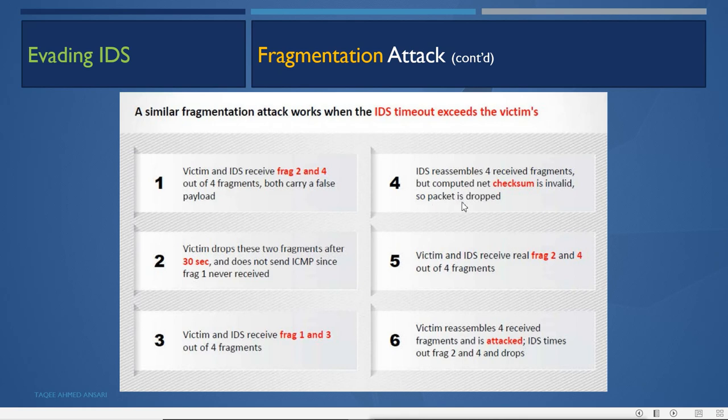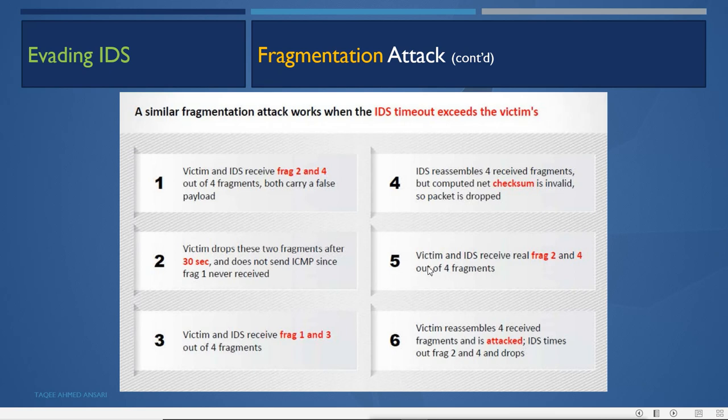Now the IDS reassembles the 4 received fragments, but the computed checksum is invalid, so the packet is dropped. When the IDS combines all those packets, the result will be meaningless, because two of the fragments are false and two are real. But the false ones are dropped by the end system. When the victim receives fragments 1 and 3, it will not combine them until 2 and 4 come. So the false 2 and 4 are dropped first.